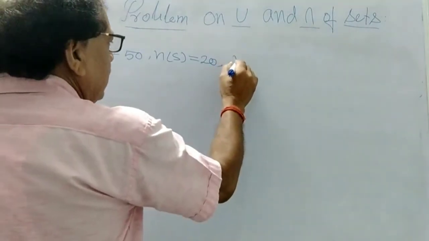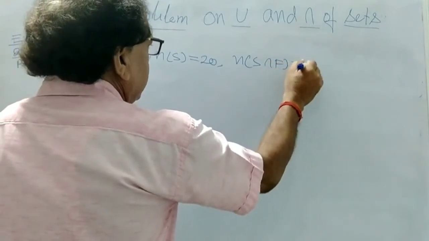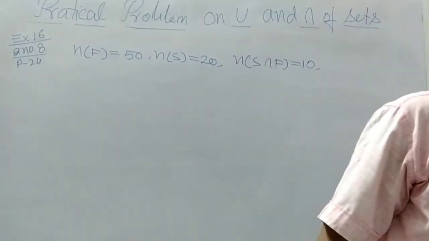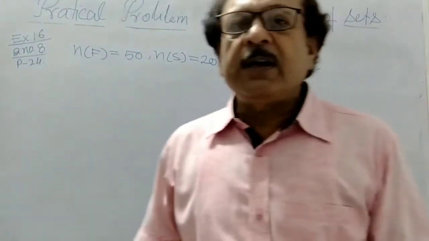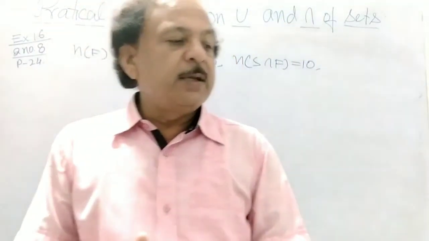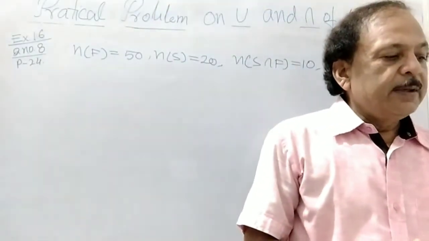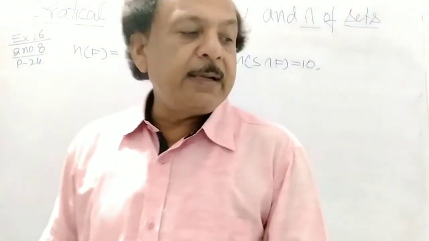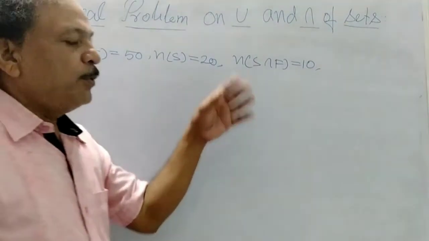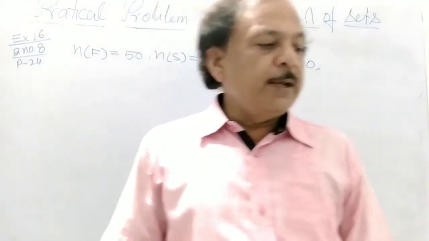Then you can write Spanish and French both, the 10. Then it will be given what? How many speak at least one of the languages? At least one of the languages means what? How many people speak at least one of the languages means find the S union F.